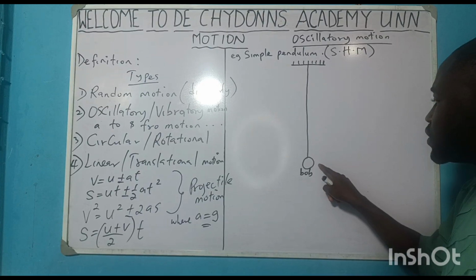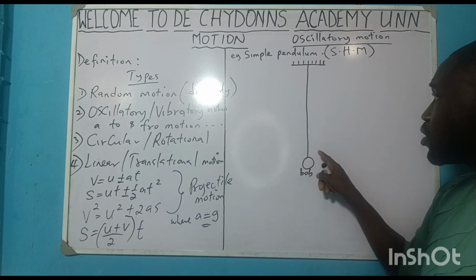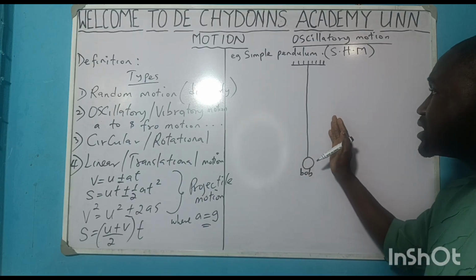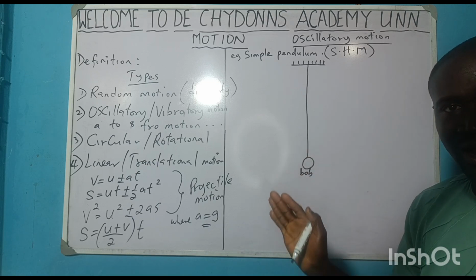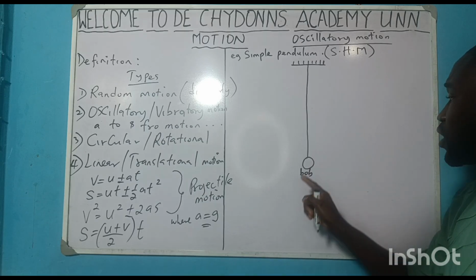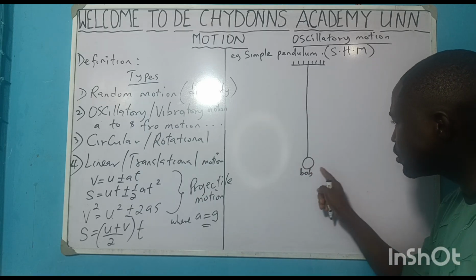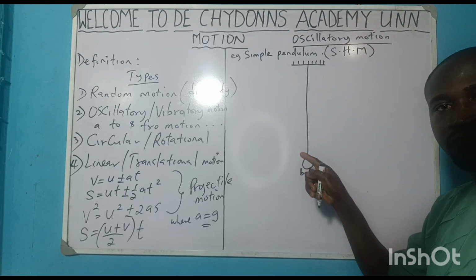Then, if you displace it at a very small angle, very important, because the precaution to obey while embarking on this is to ensure you displace it at a very small angle. Yes, that will help you to get accurate results. So if I displace it at a very small angle, it will be moving like this: 1, 2, 3, 4, 5.